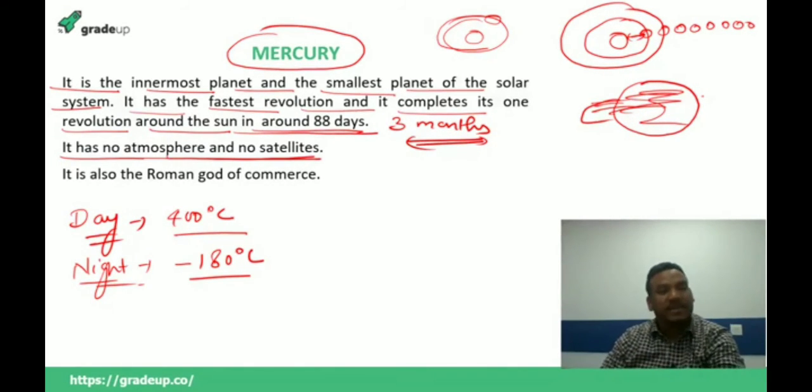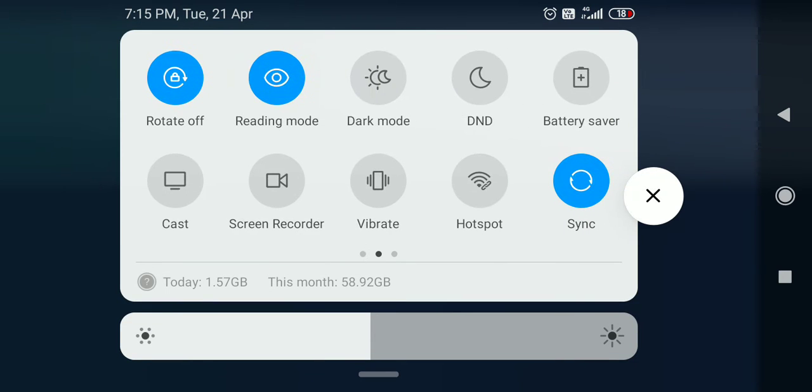So why did this happen? What is the reason behind that? The reason, my dear students, is that since it does not have an atmosphere, there is extremity of climate on Mercury. So Mercury has extremity of climate due to what reason? The reason is that there is no atmosphere. And one more thing, always remember that it does not have